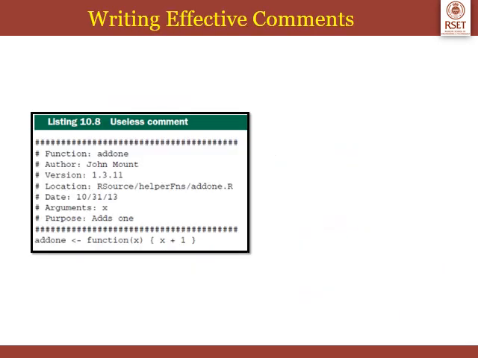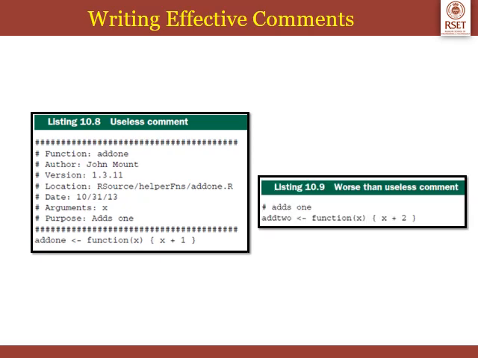Here in this listing you can see a useless comment. The function name is given as the first line, add1. If you look at the code, it is very obvious that the function name is add1. The next comment is purpose: adds 1. The argument is also given as the second last comment, x. All these things are obvious from the code itself. Further, this comment has been pretty printed. All these things are unnecessary. So it is a useless comment. It doesn't give us any more information.